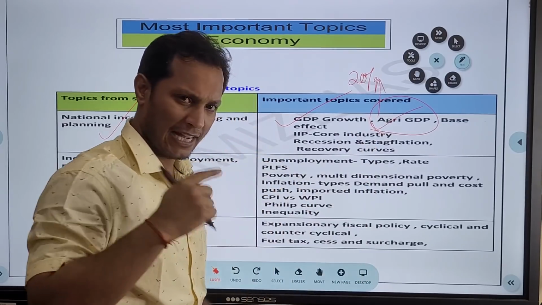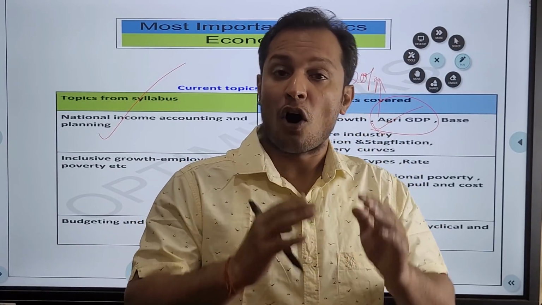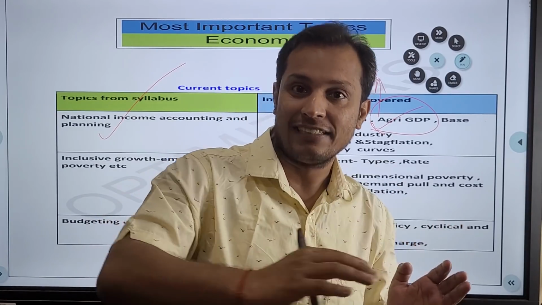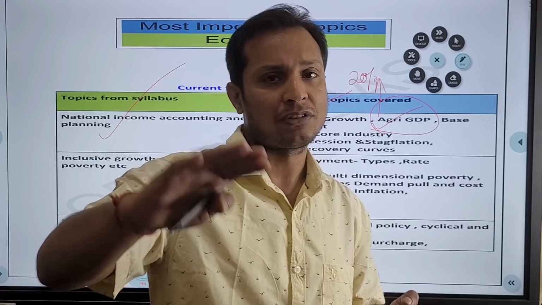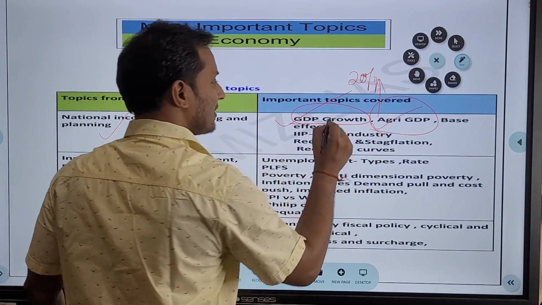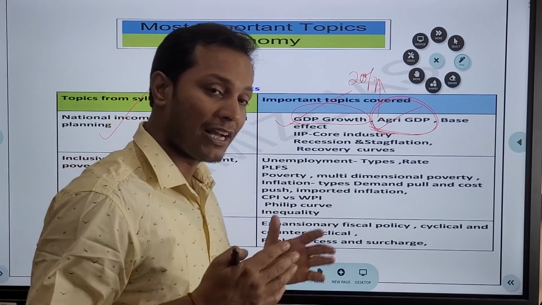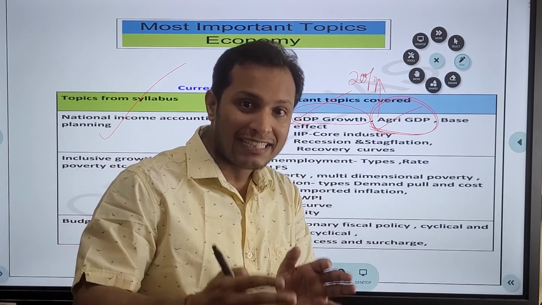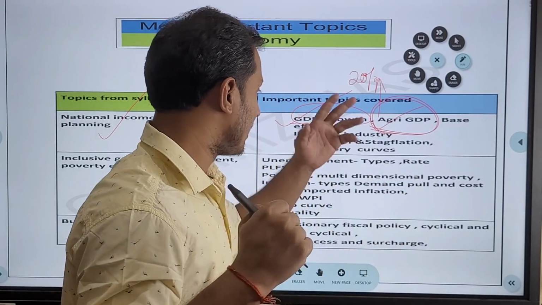So I am expecting a question on the share of agriculture, or the agriculture growth rate, or the GDP growth rate, the trend, because UPSC has asked many times questions on the trend of the GDP growth rate. So you can expect a question on GDP growth rate, the trend, or the share of agriculture GDP, whether it is increasing or decreasing. In the last 2 years, I can tell you that the share of agriculture in the entire GDP has been increasing. So questions can be framed on that, guys. Let us see the next topic.